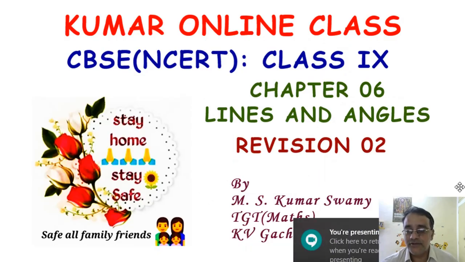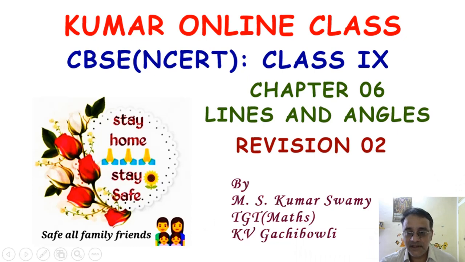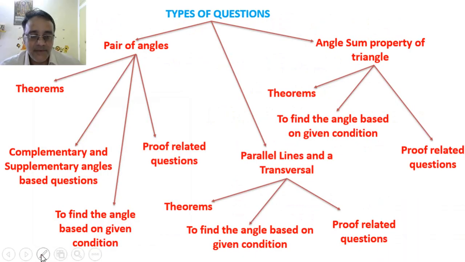So today we are going to start revision number 2 of chapter number 6, lines and angles. Let us recapitulate the different types of questions. इसमें हम लोग जो जो कंप्लीट कर लिए थोड़ा सा एक बार देख लेते हैं. We completed the pair of angle section.